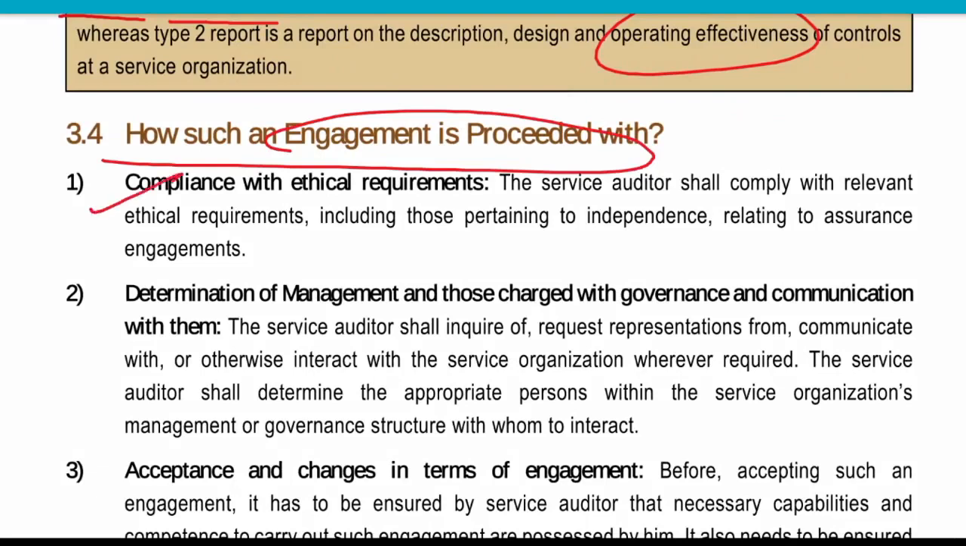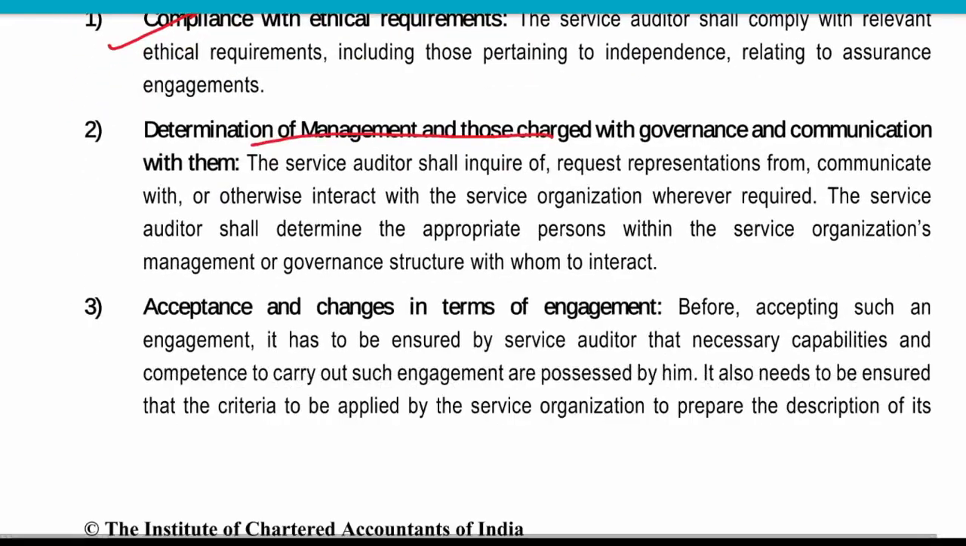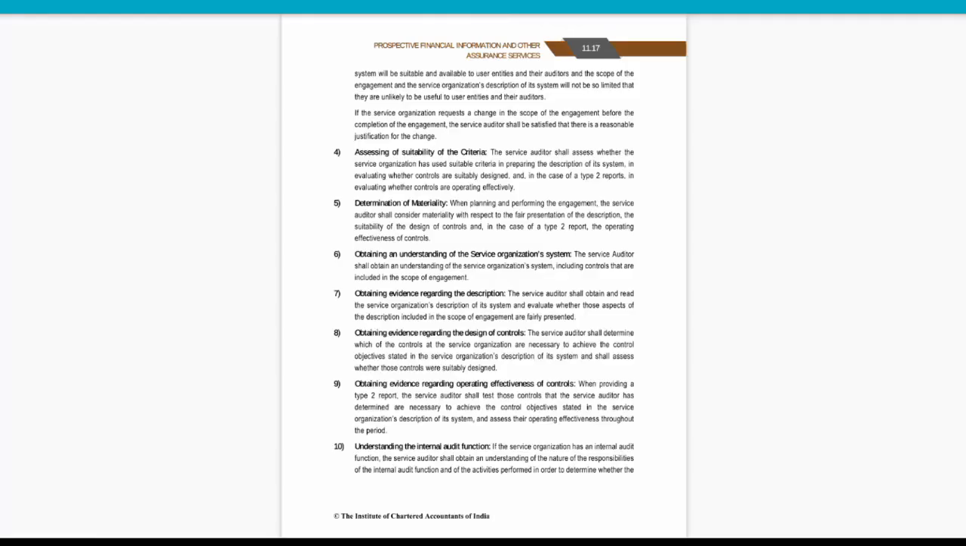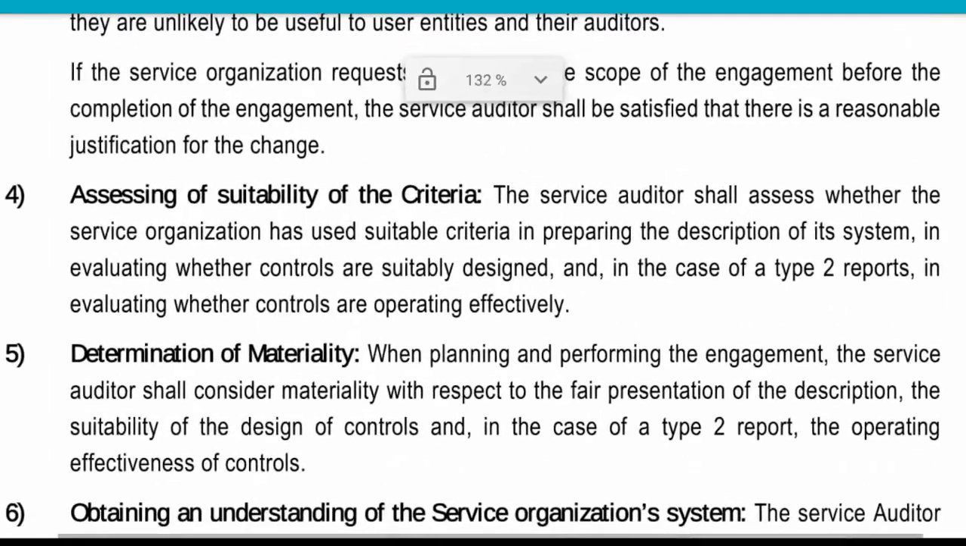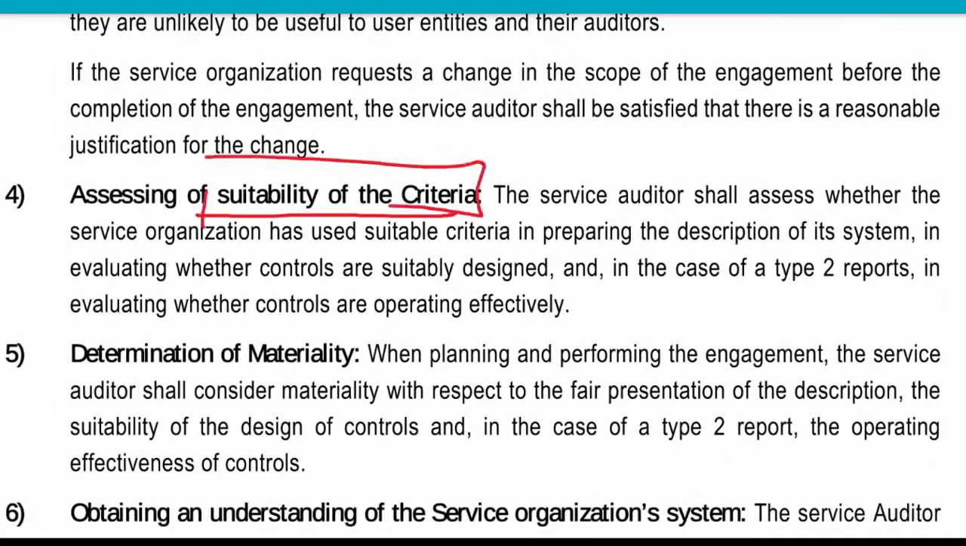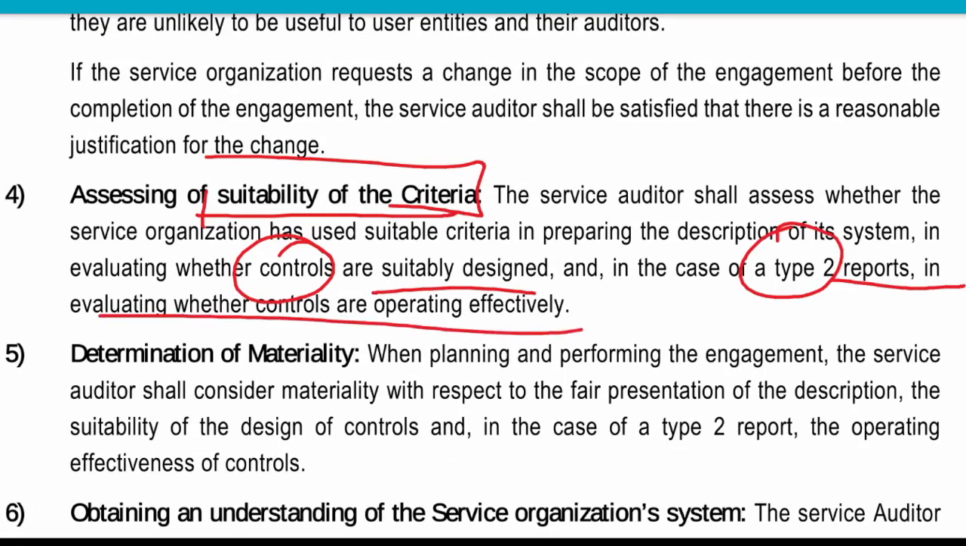So now, how will the engagement team proceed with it? First of all, compliance with ethical requirements. Then determination of management and those charged with governance, that is, what things we need to communicate with management and those charged with governance, and who is the appropriate person for the same. Then if there is any change in the terms of engagement, before accepting we also need to see whether there is any change in criteria, or any change in terms and conditions with the service organization. Then, if there is any change, the suitability of these criteria: whether controls are suitably designed, and in case of type 2 report, whether they are operating effectively or not.